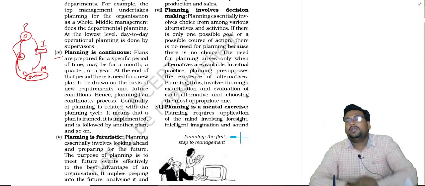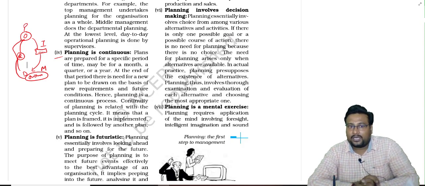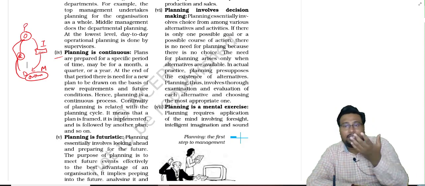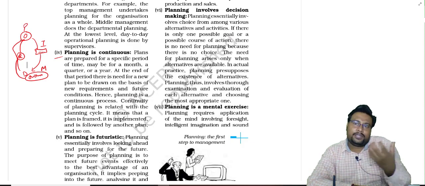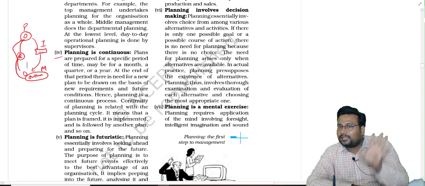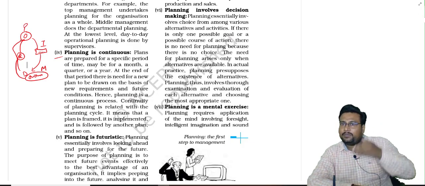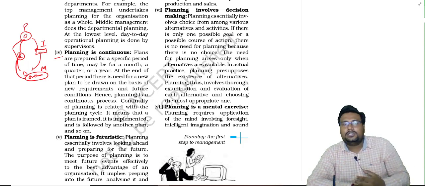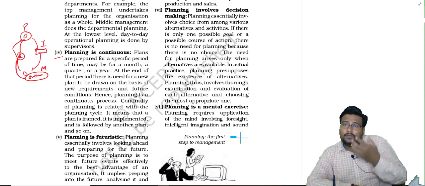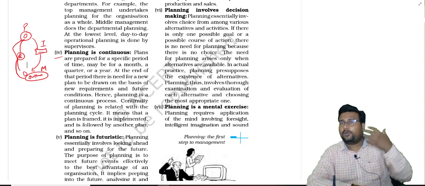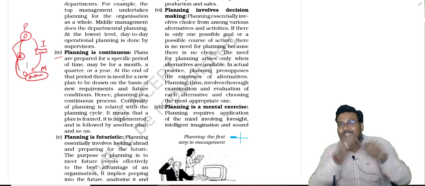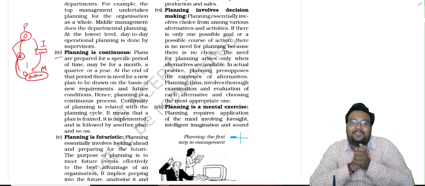So planning is continuous because we have to think in advance, we have to make a plan, and that plan can be for a specific period of time. It can be month, it can be a day, it can be years. So after completing that, again we have to make a plan. So this cycle will always rotate. And on the other hand, we can understand this also, that when we make a plan, we implement that plan properly. So maybe there is a chance of deviation, always the deviations will come. So how we can remove that deviation, that we can implement the plan more properly? We again make a new plan for removing that deviation. So this cycle will always continue.